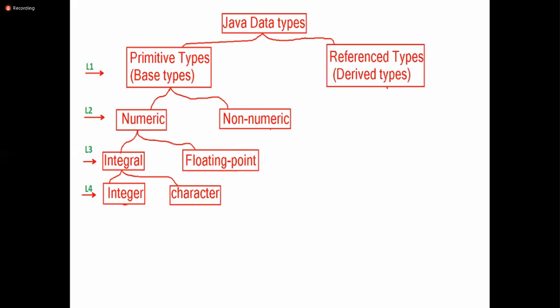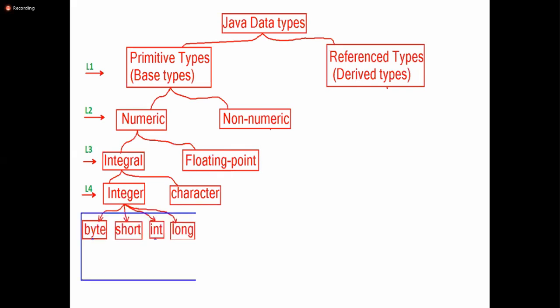Okay, tell me, what are the integer data types? Byte, short, int, long. Okay, now byte, short, int, long come under integer. Under character, we have one data type, char. If somebody asks, what are the integral data types? Then you should say byte, short, int, long, and char are the integral data types.